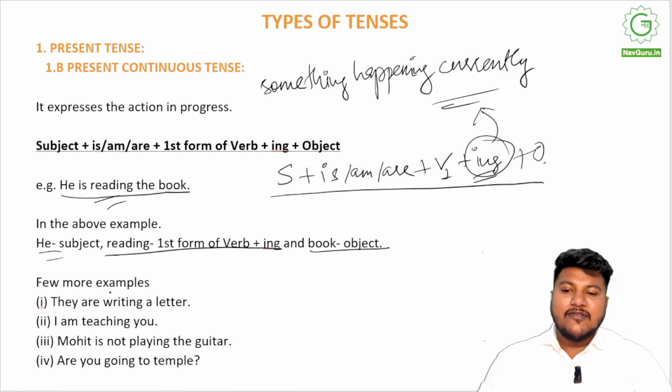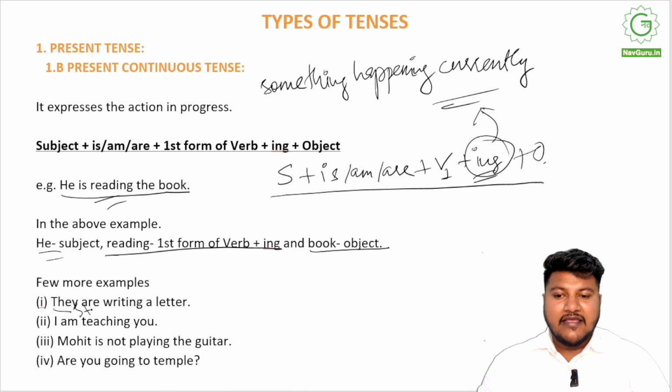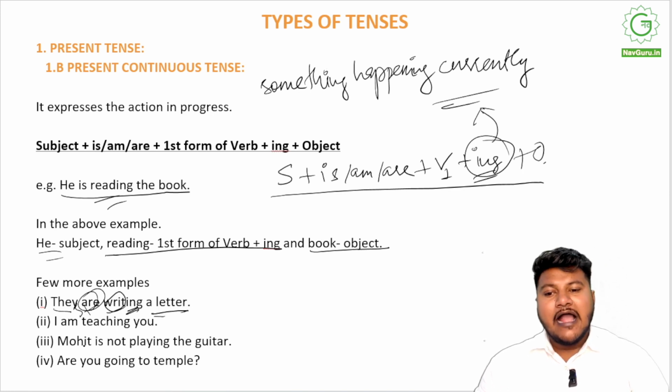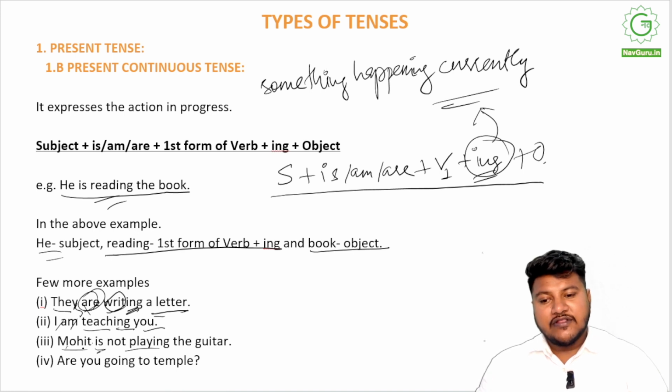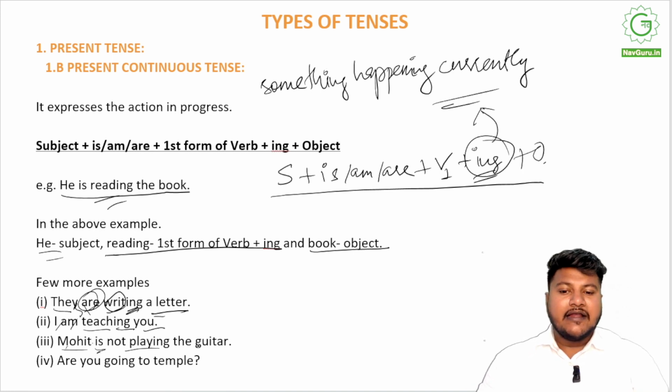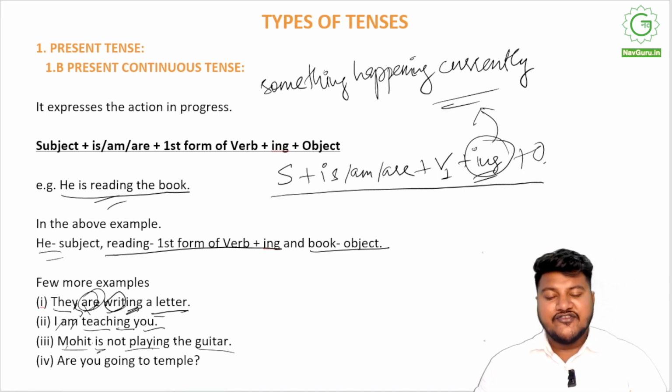If you look at some more examples, we can see "they are writing a letter": they is the subject plus is/am/are plus first form of verb plus ing plus object, right? "I am teaching you." I is the subject, am is the helping verb, teach is the first form plus ing, teaching, and you are the object. "Mohit is not playing the guitar." Mohit is the subject, playing is the verb, and is we have used because we are talking about the third person, and guitar is the object. Playing, verb 1 first form plus ing, the gerund.